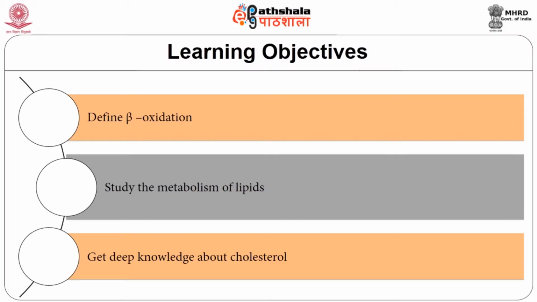The fatty acids in the body are mostly oxidized by beta oxidation. Cholesterol is an essential molecule in many animals, including humans, and is available easily through the diet. Cells can also easily synthesize it from simple precursors. The objective of the module is to define beta oxidation, to study the metabolism of lipids, and to get deep knowledge about cholesterol. Before starting, you have to know the definition of beta oxidation.